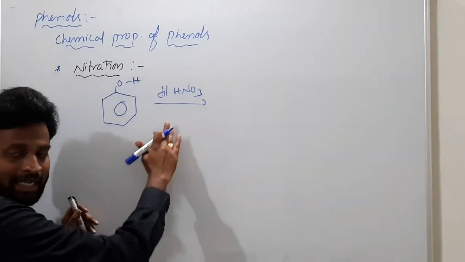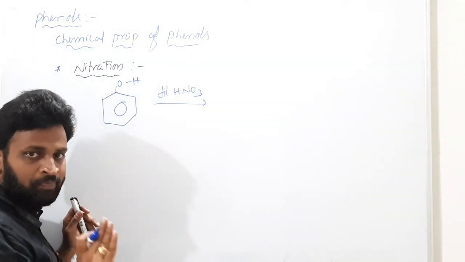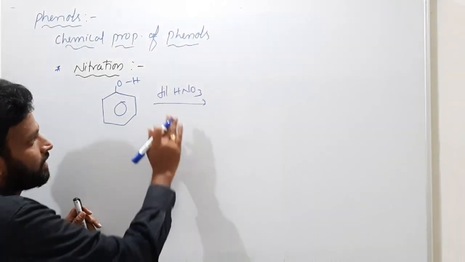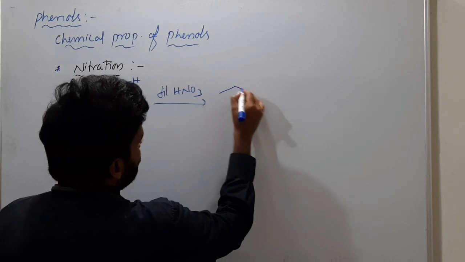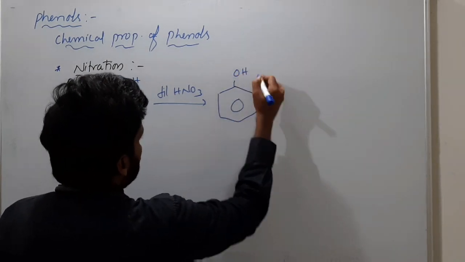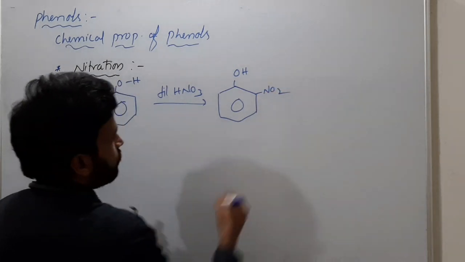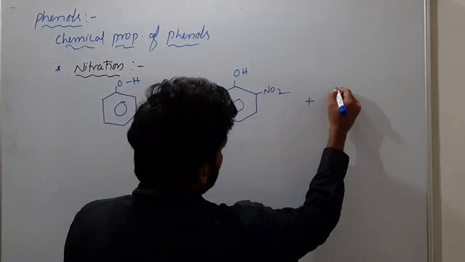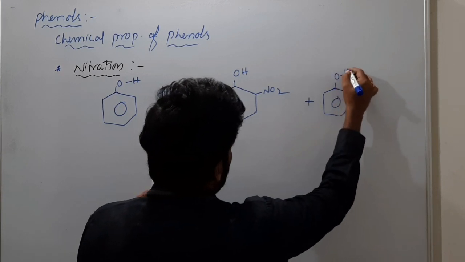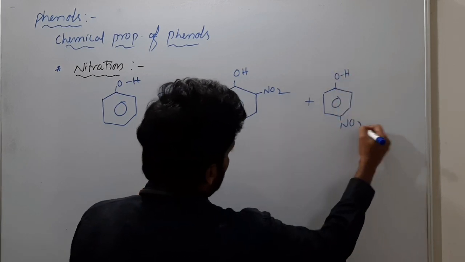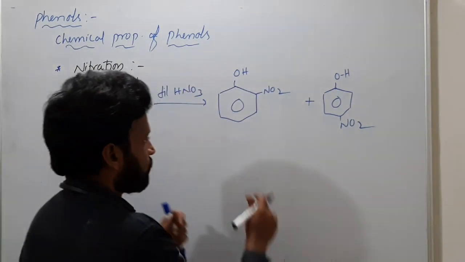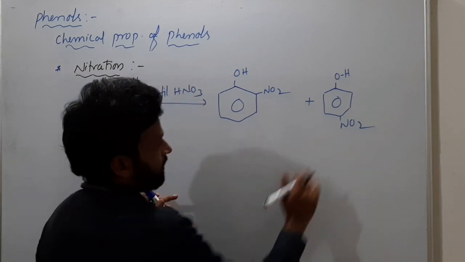Nitration mixture means H2SO4 plus HNO3, but here dilute HNO3 is enough to have nitro group substitution at ortho or else at para, giving C6H5 with OH and NO2.